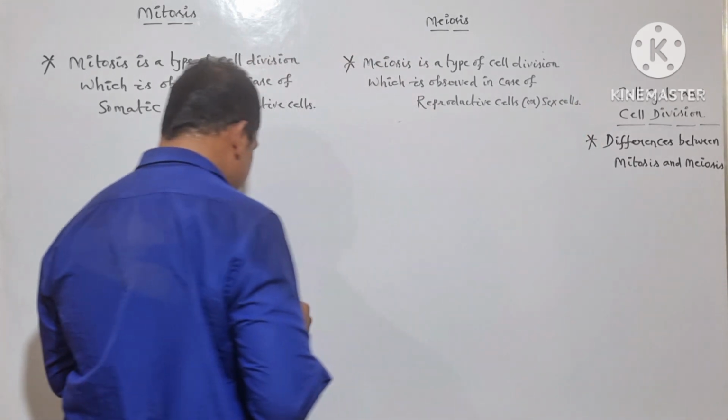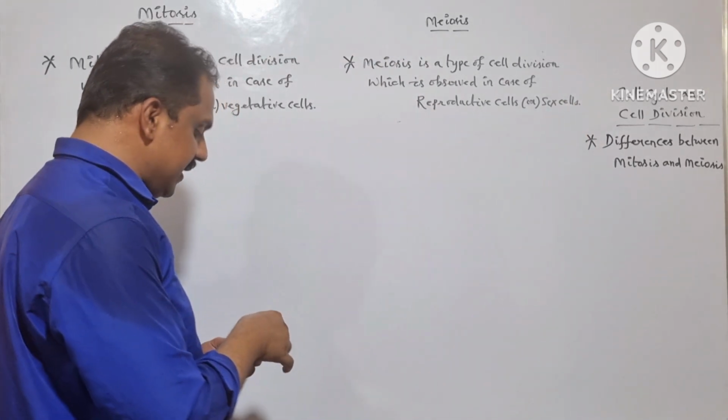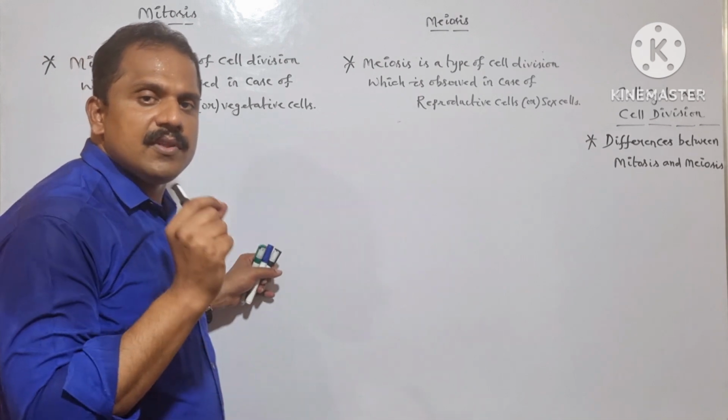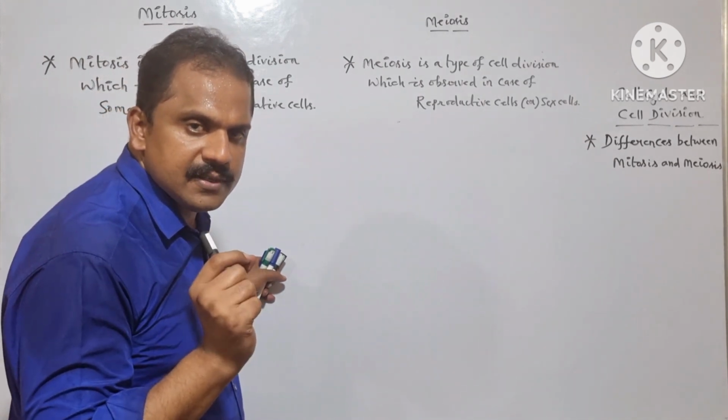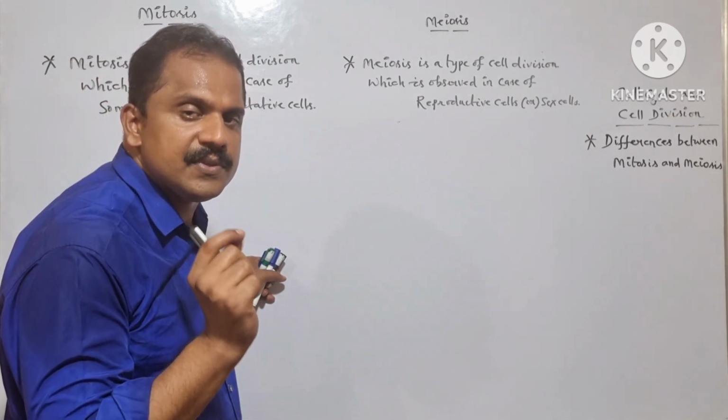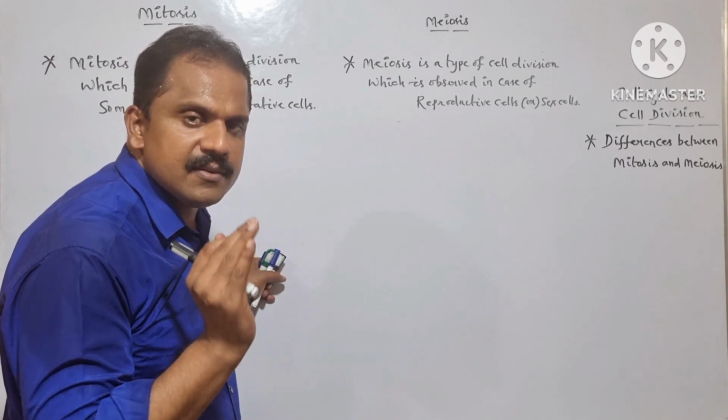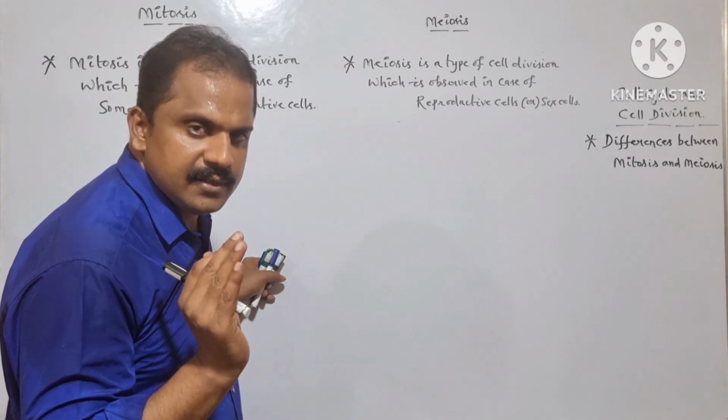Most commonly, mitosis is a type of cell division which is observed both in case of haploid cells and diploid cells. But whereas meiosis is observed only in case of diploid cells but not in case of haploid cells. Is it clear?